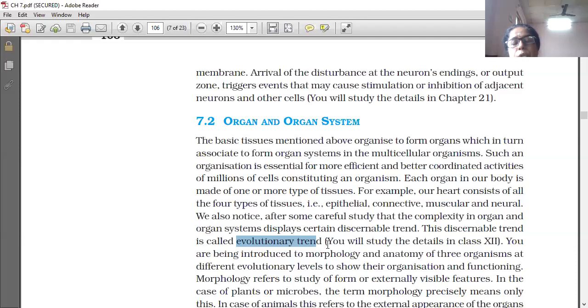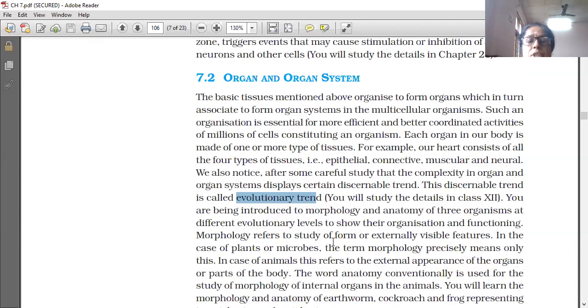You are being introduced to the morphology and anatomy of three organisms at different evolutionary levels: how these organs develop, how organ systems develop, and how much tissue there can be. It is not necessary that all four types of basic tissue are present in all organisms. So three different levels of organisms, keeping in mind the evolutionary sequence, are given in the lesson.